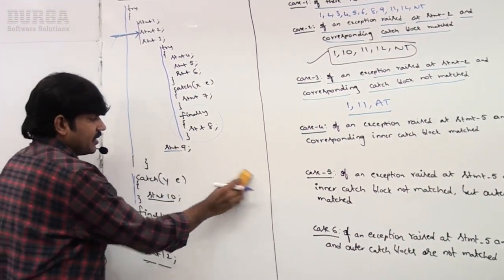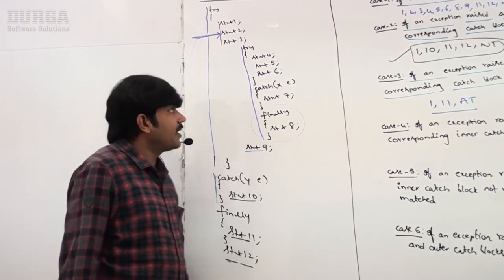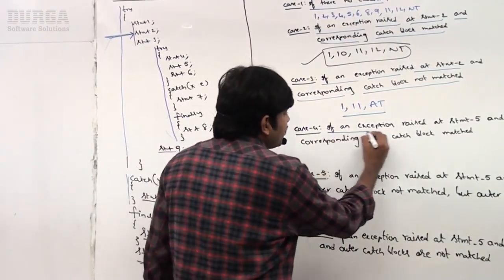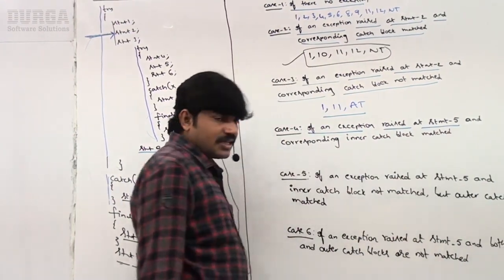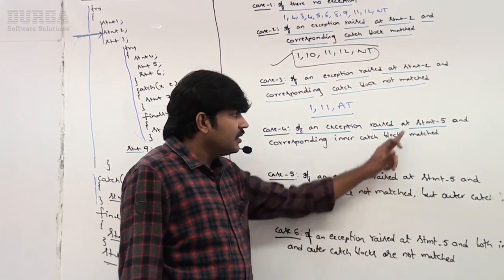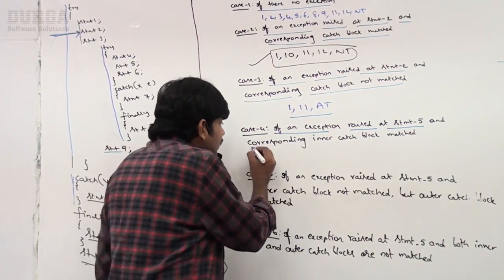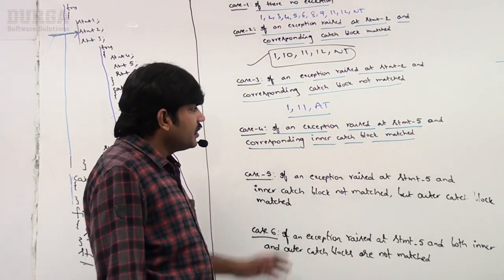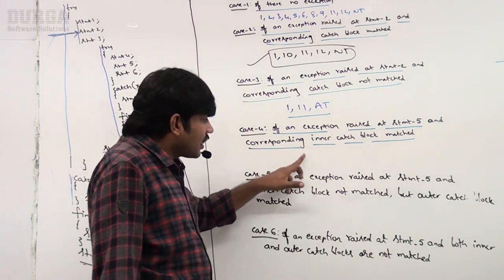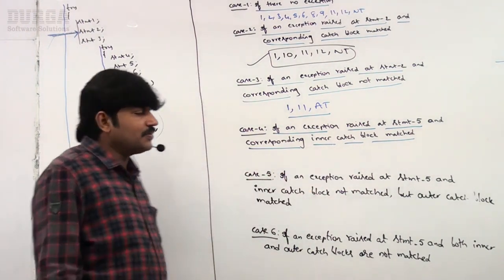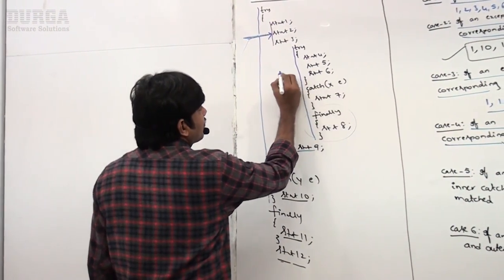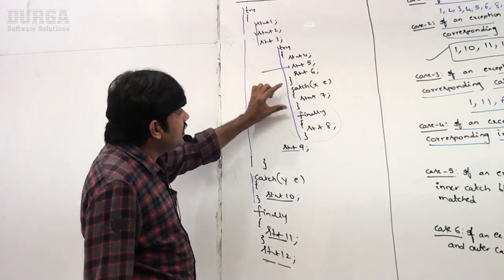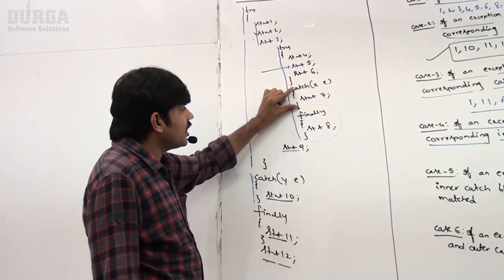Now, next cases, listen carefully. Slowly we are entering into the next level. Case 4. If an exception is raised at statement 5 and the corresponding inner catch block matched. Now observe, statement 5 means here, sir. If an exception is raised at statement 5 and the inner catch block matched. Wow, good. Inner catch block matched.